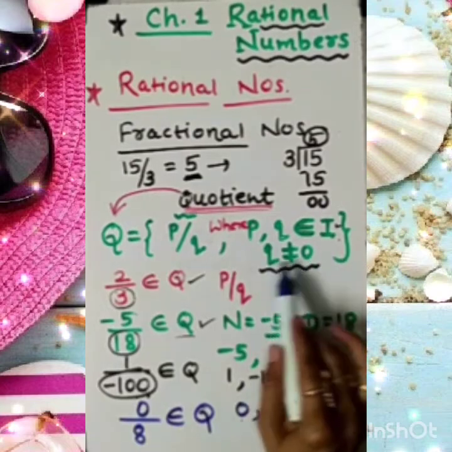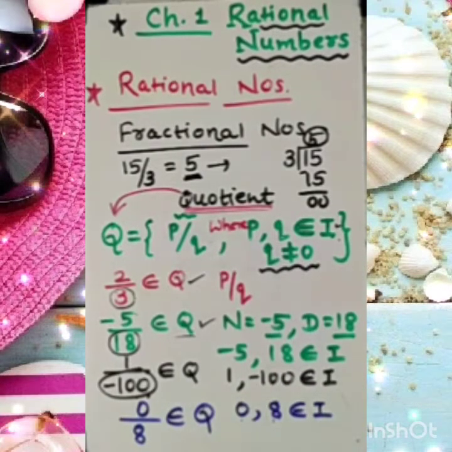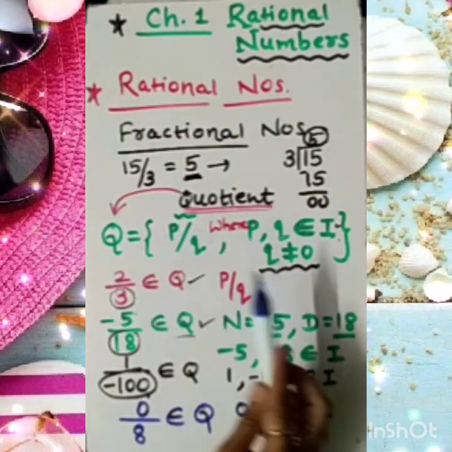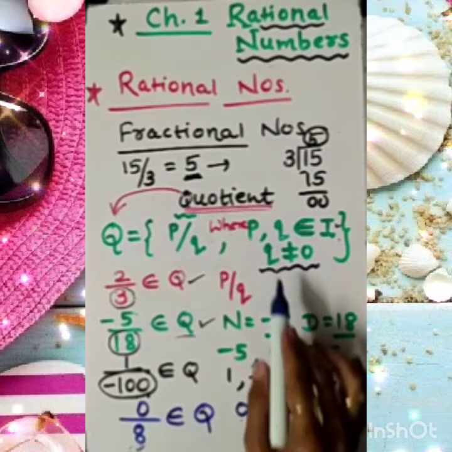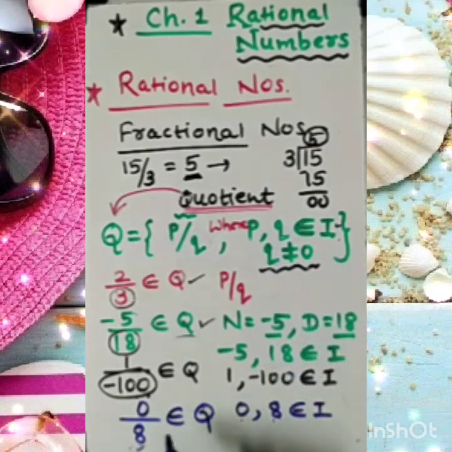Now let's work out the second condition. The second condition says that to be a rational number, the denominator must not be 0. Let's check. What about 8? 8 is in the denominator. Is it 0? No, not at all, because here 8 is an integer, it is not 0. It means that 8 is not equal to 0. So the denominator is also not equal to 0. That's why 0 by 8 belongs to Q.